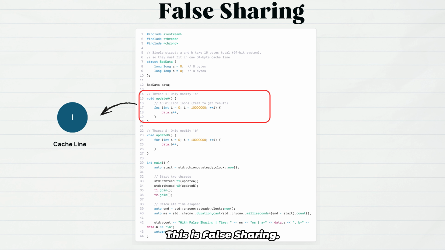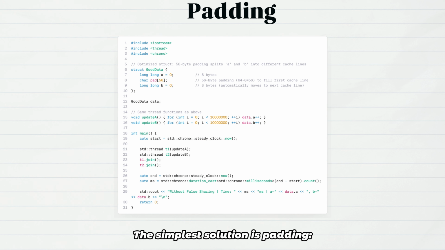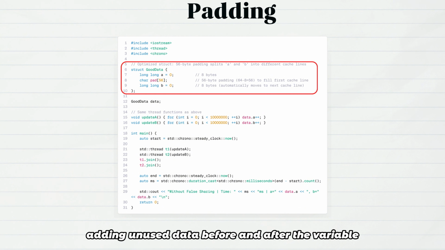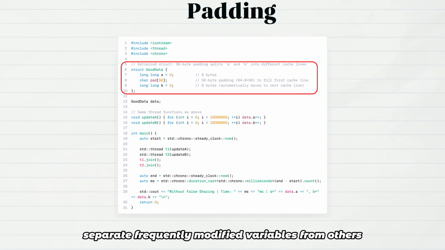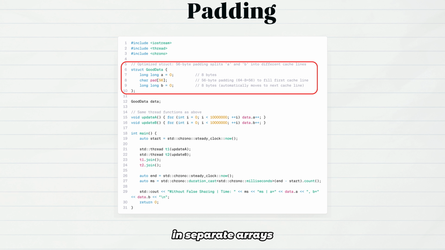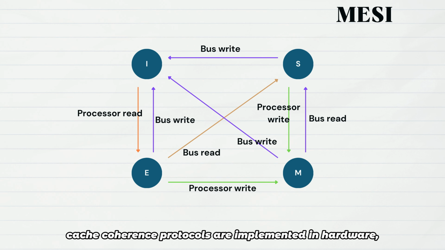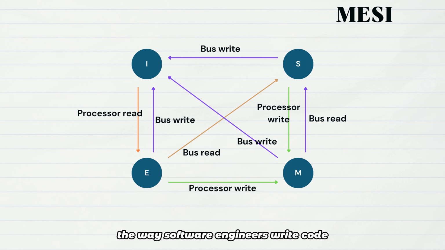This is false sharing. The simplest solution is padding, adding unused data before and after the variable to ensure each variable occupies its own cache line, avoiding sharing with others. Alternatively, separate frequently modified variables from others physically, for example, by storing state variables for different threads in separate arrays rather than together in a single struct. Although cache coherence protocols are implemented in hardware, the way software engineers write code directly affects the protocol's efficiency.